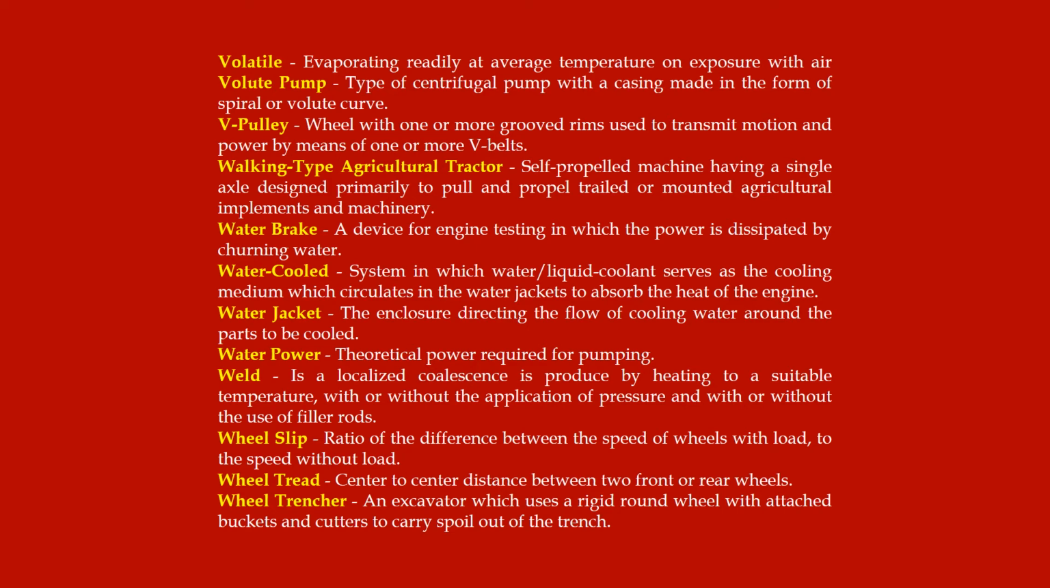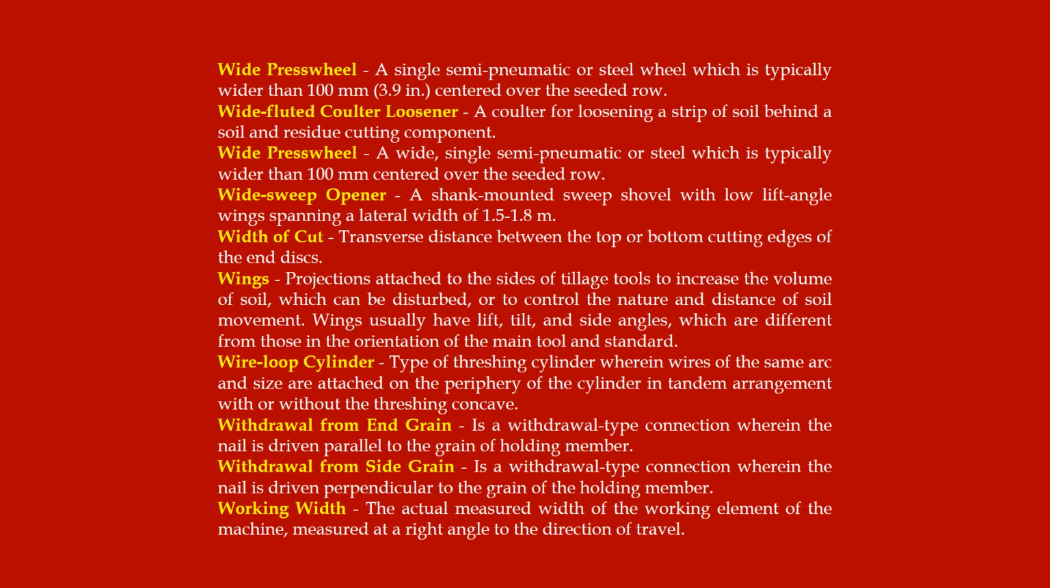Wheel trencher, an excavator which uses a rigid round wheel with attached buckets and cutters to carry spoil out of the trench. Wide press wheel, a single semi-pneumatic or steel wheel which is typically wider than 100 mm (3.9 inches), centered over the seated row. Wide fluted coulter loosener, a coulter for loosening a strip of soil behind a soil and residue cutting component.